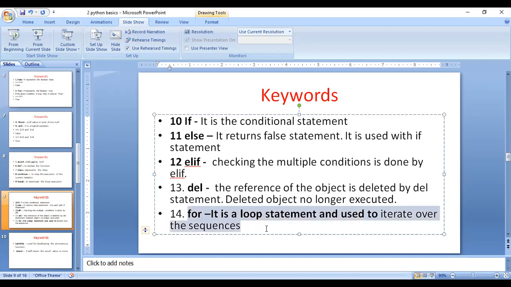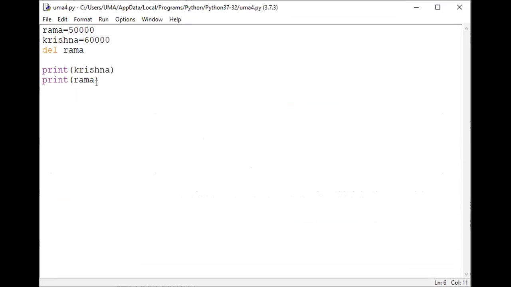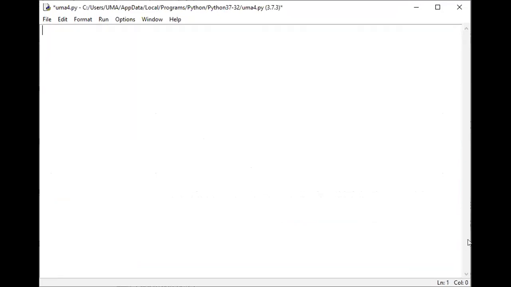Let us take a simple example for iterating with the for statement. Let a be a variable. For the a value I am taking a list.